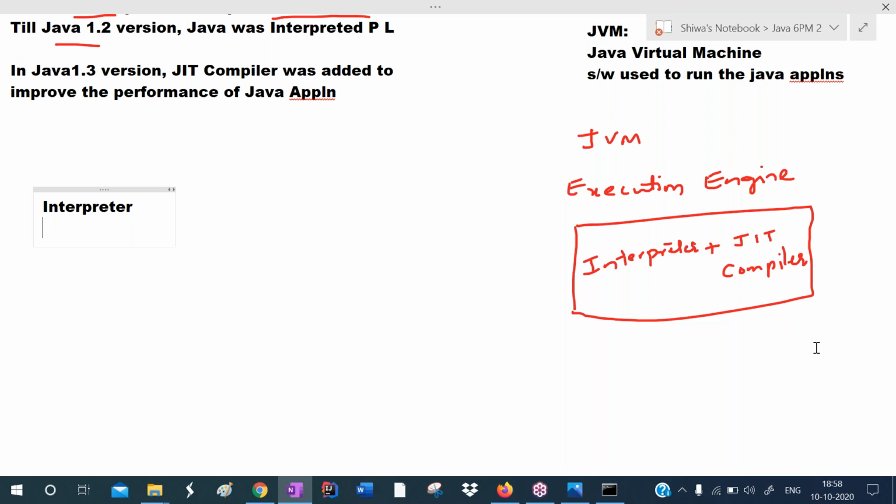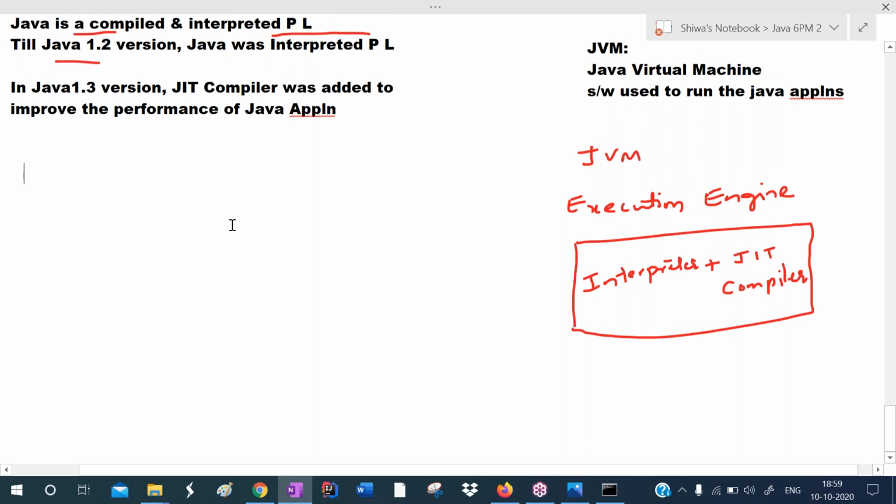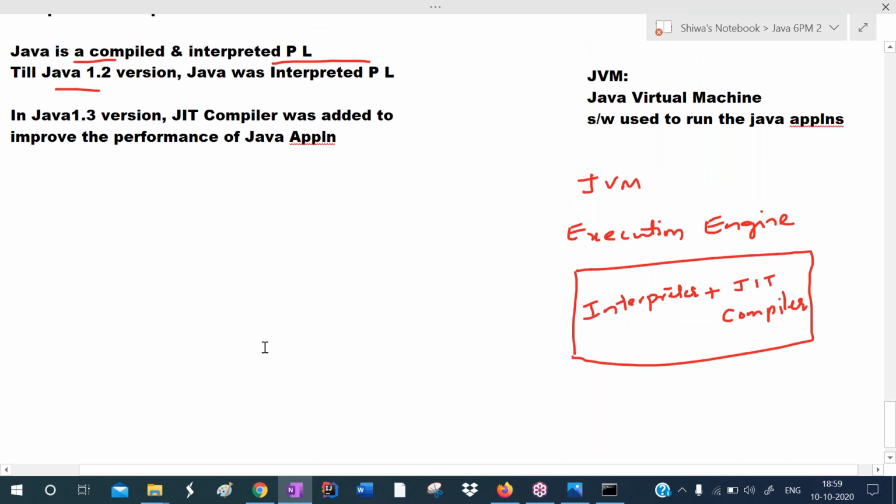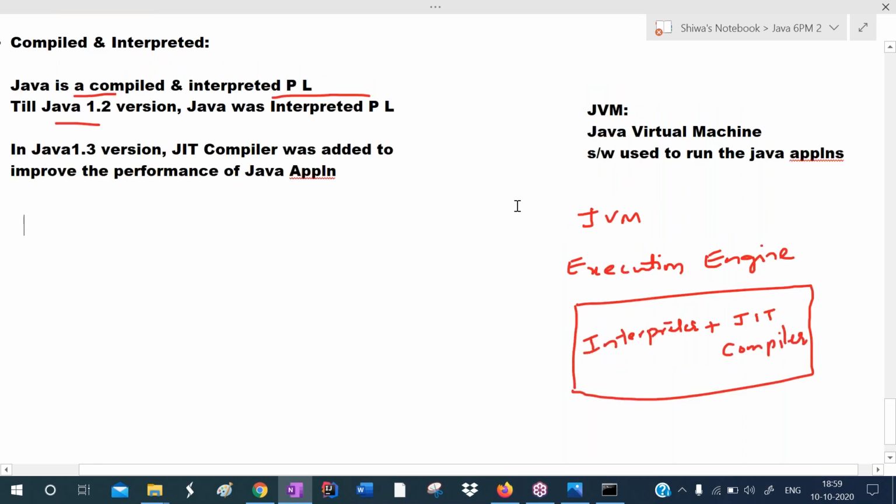Hence Java application performance will be improved because of this JIT compiler. So this is about compiled and interpreted.